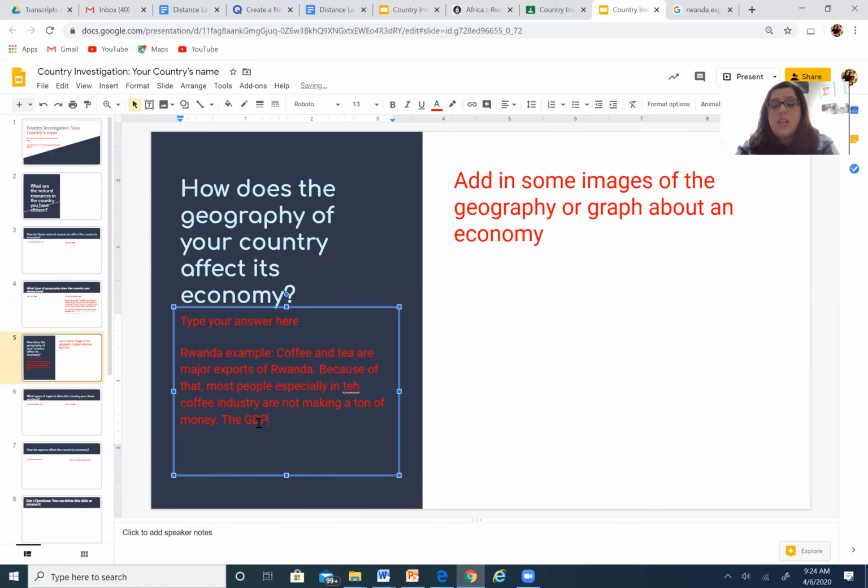And you want to mention here the GDP per capita for your country, because that's going to show your reader that you have a better understanding of that. And you can choose a different country besides the United States. I just knew that that was one that we had looked over in the past. Okay,